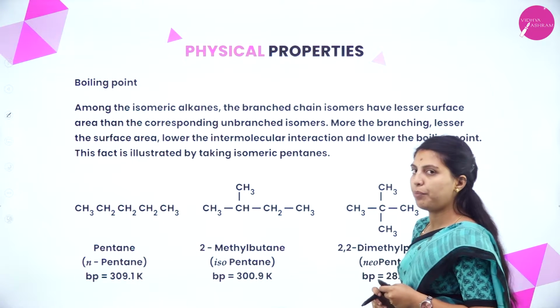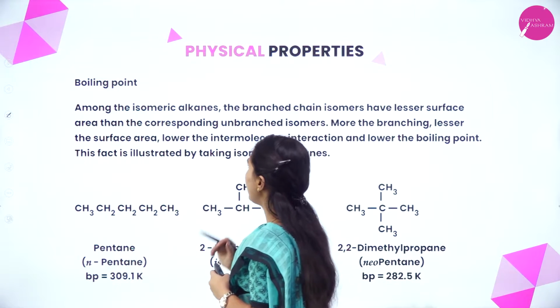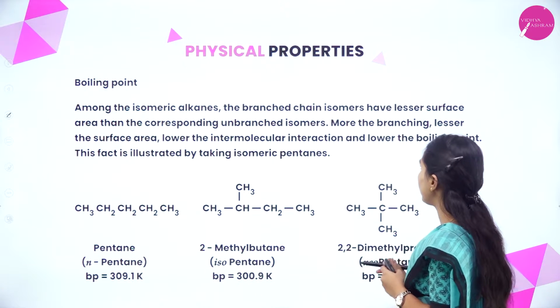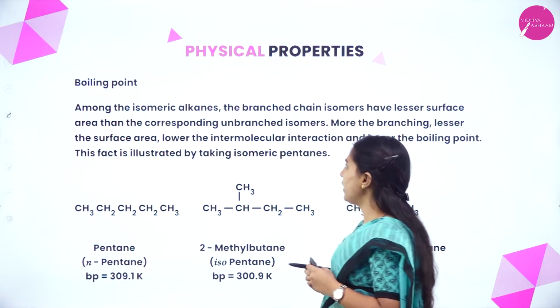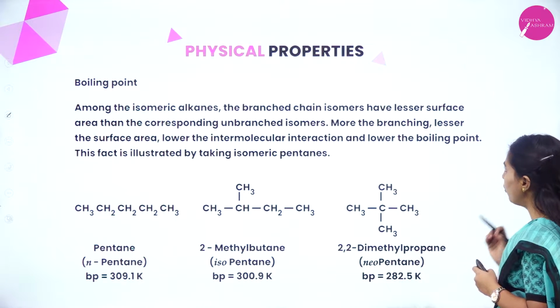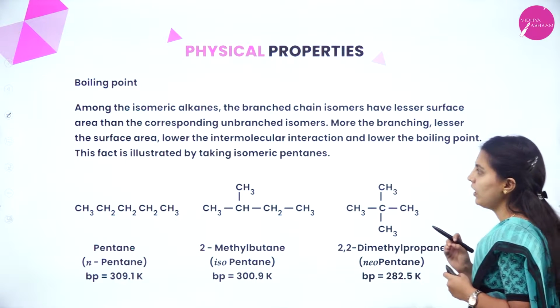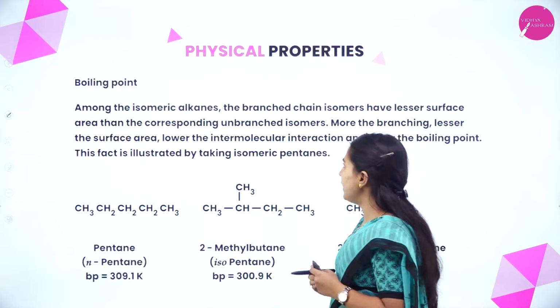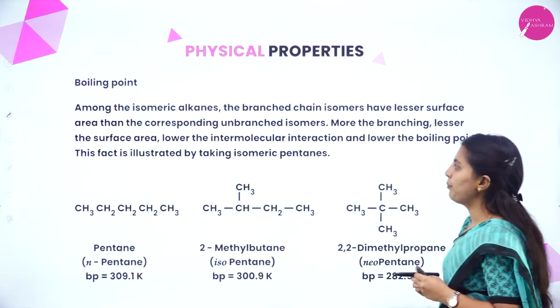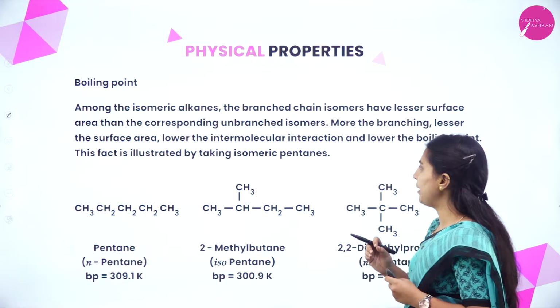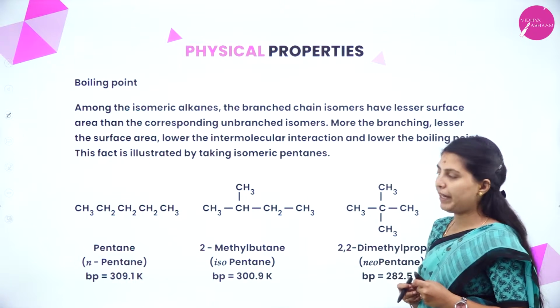Okay, next one, boiling point. Among the isomeric alkanes, branched chain isomers have lesser surface area than the corresponding unbranched isomers. More the branching, lesser the surface area, lower the intermolecular interaction and lower the boiling point. This fact is illustrated by taking isomeric pentanes.